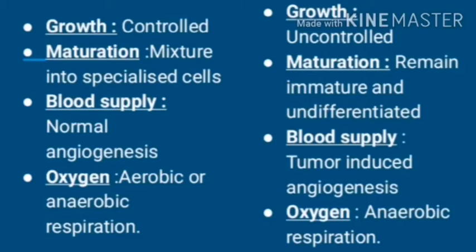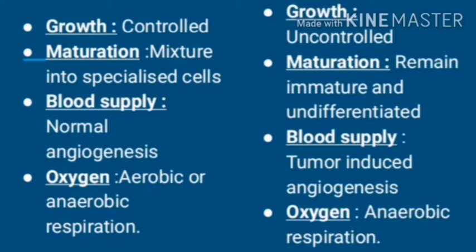Growth is controlled in normal and uncontrolled in cancer cells. Maturation is a mixture kind in normal cell but immature and undifferentiated in cancer cells. Blood supply, normal angiogenesis in normal cell and tumor induced angiogenesis in cancer cells. Oxygen, normal cell will favor aerobic respiration, but in case it can go anaerobic as well. But cancer cells